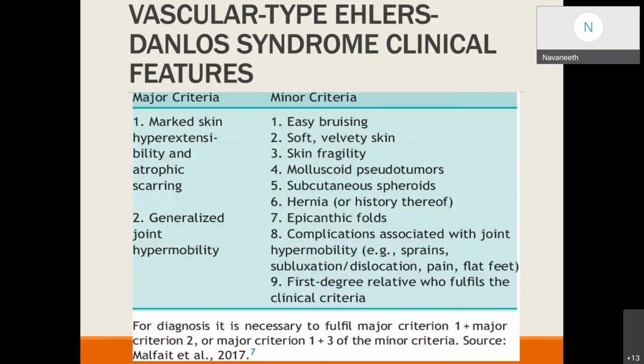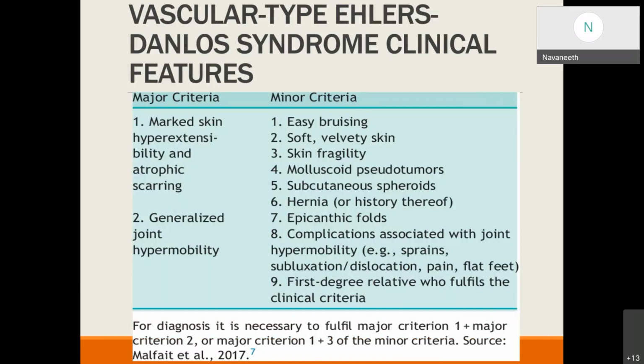The clinical features of Ehlers-Danlos syndrome, here also there is a criteria. Two things come under major criteria. Marked skin hyperextensibility and scarring, the skin changes, will come under major criteria 1, and joint hypermobility will come under major criteria 2.